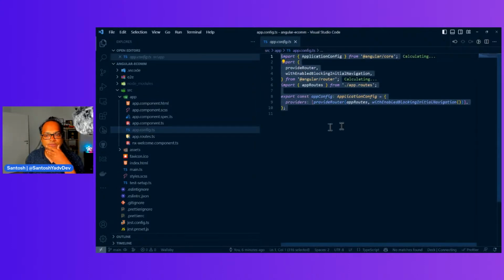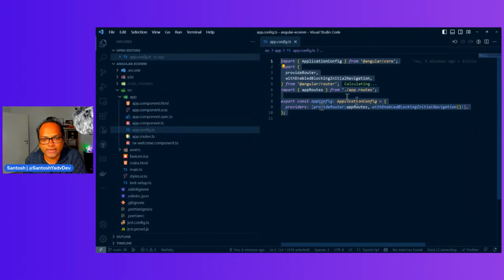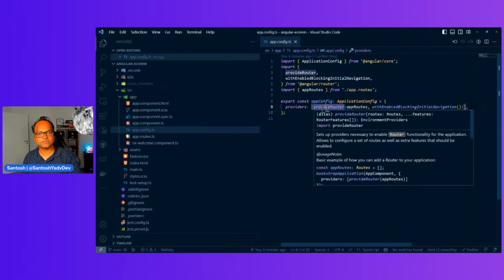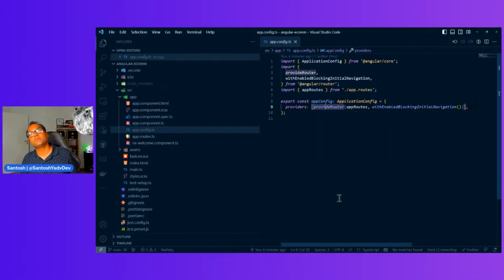App config is, of course, your application config, and what we have here is actually just a router. So that's it. This is how we provide the router with standalone APIs. With Angular 15 and before, you can go through the Angular 13 course which I have on freeCodeCamp. You will learn about the older ways. This is standalone APIs, or standalone component, standalone application. So you have this new way to configure the router. We'll go into more detail on what these APIs are.